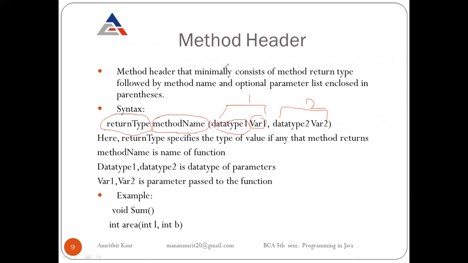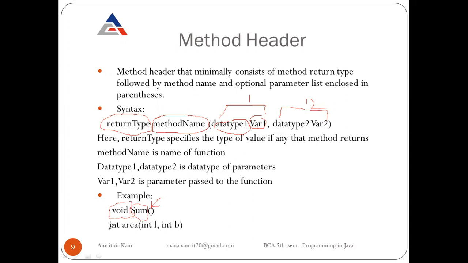So here is an example like void sum. So void is our return type. It means this method will not return anything. Then sum is our function name. So here we are not passing any parameter, so that's why we keep it empty.